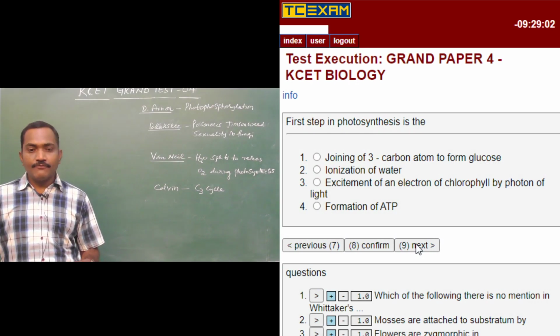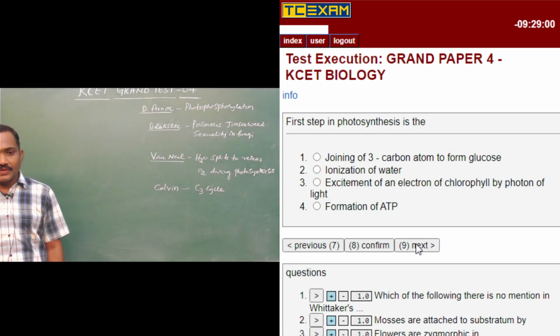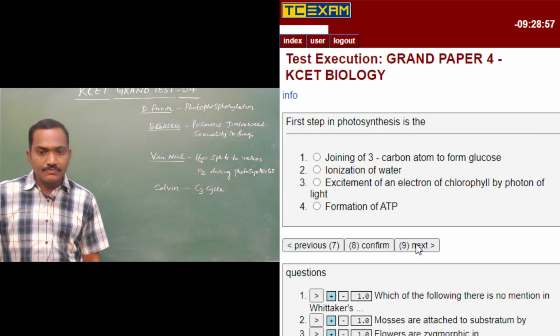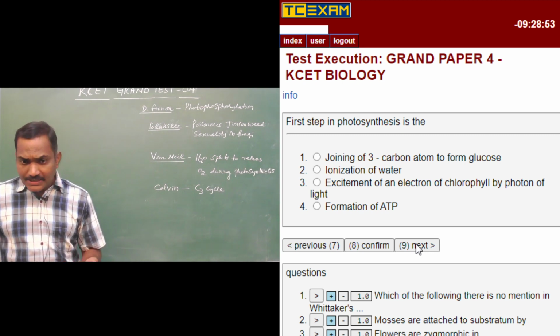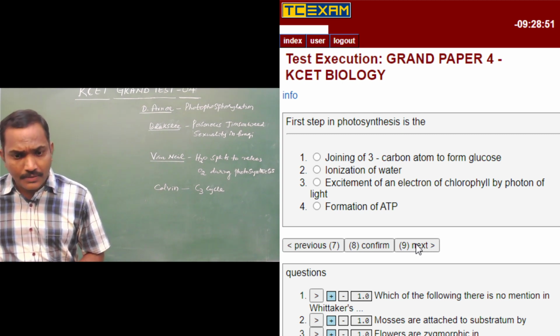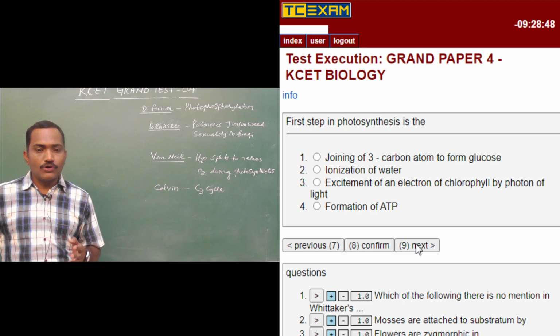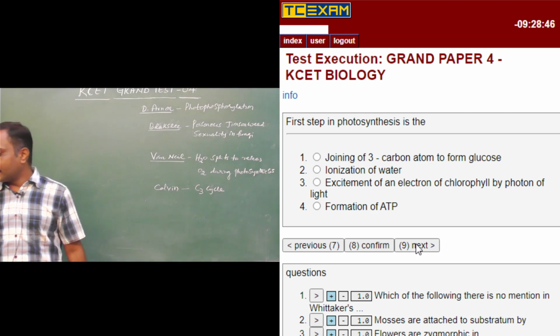First step in photosynthesis is the joining of 3 carbon atoms to form glucose, ionization of water, excitement of an electron of chlorophyll by photon of light, formation of ATP.